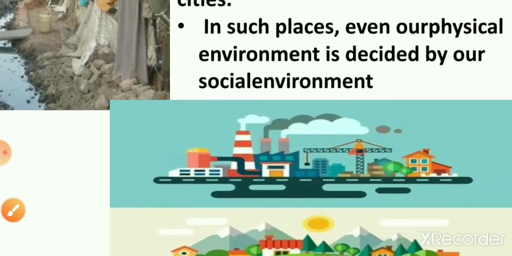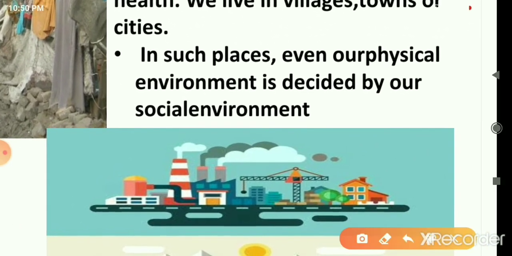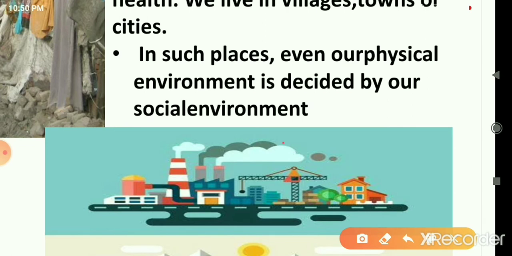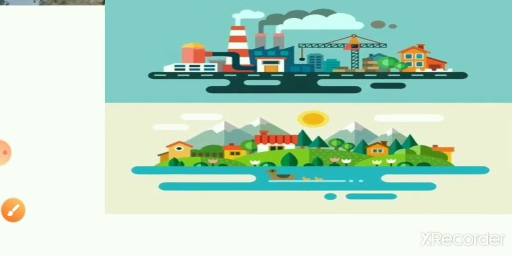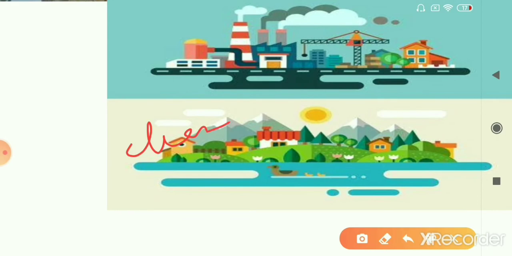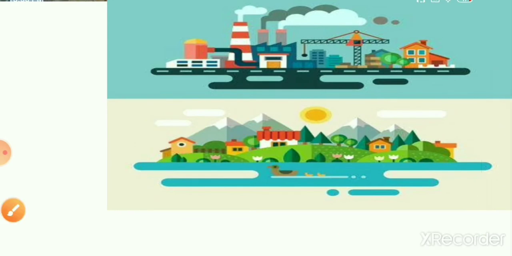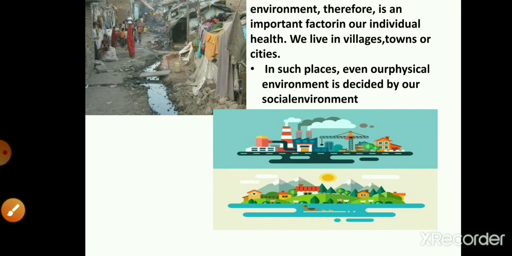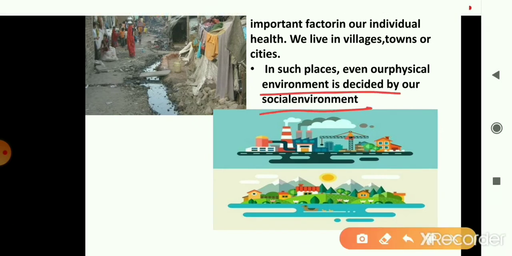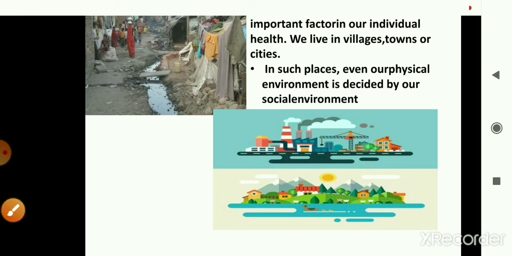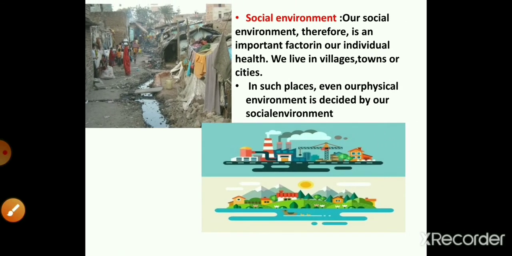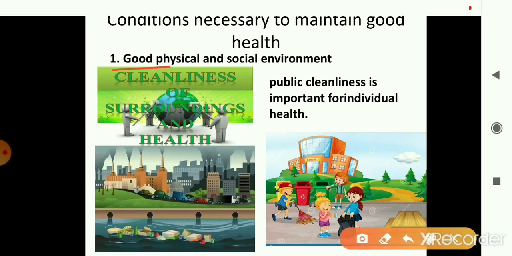If you go to the cities, the chances of having a good job are higher, but you find more air pollution because of the factories and industries set up there. And villages, of course, are much cleaner compared to cities. So these examples show how the physical environment of a place is decided by the social environment. The first need to stay healthy is a good physical and social environment. And how can we get it? It is through public cleanliness.